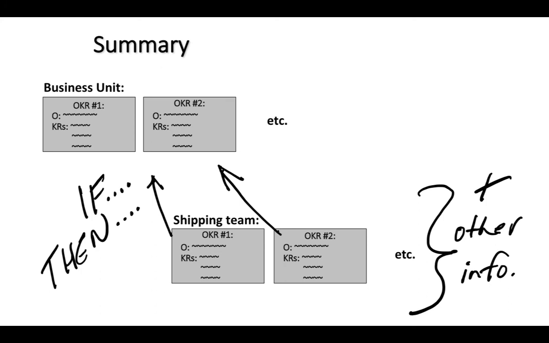There will be an abundance of other business information the shipping team will use in developing its OKRs. And that's true for every level that we're talking about. The point here is that they should start with and fully understand the OKRs of the level above them as they develop their OKRs, and then build in other information as appropriate.